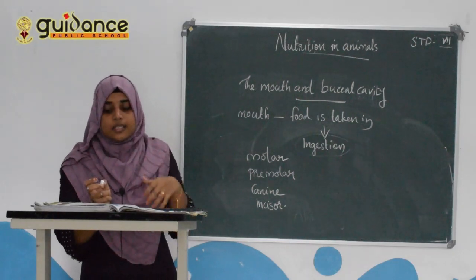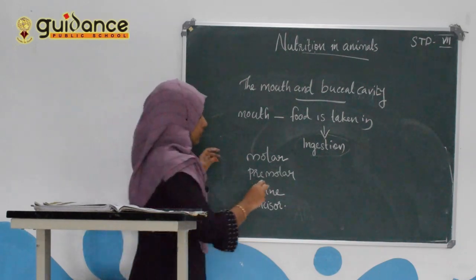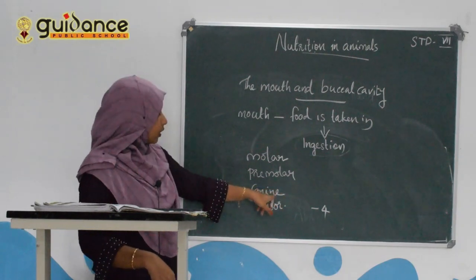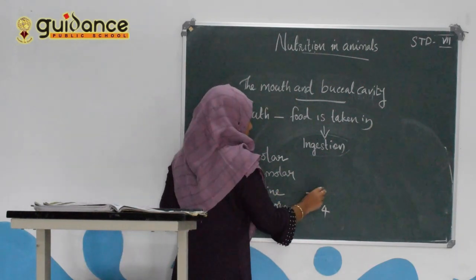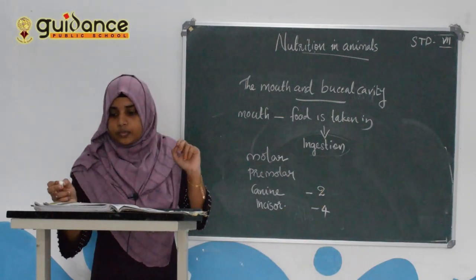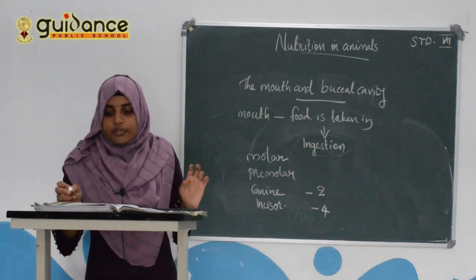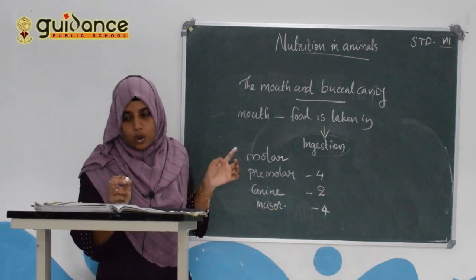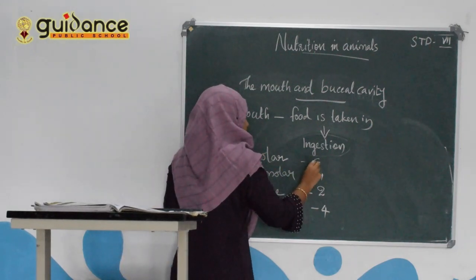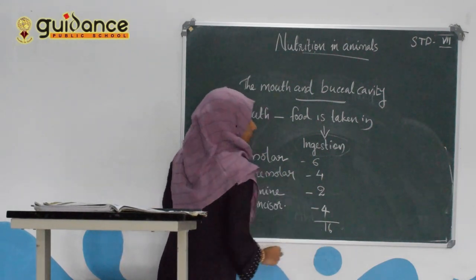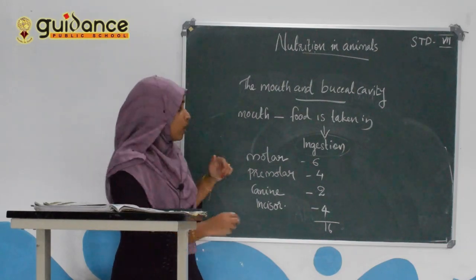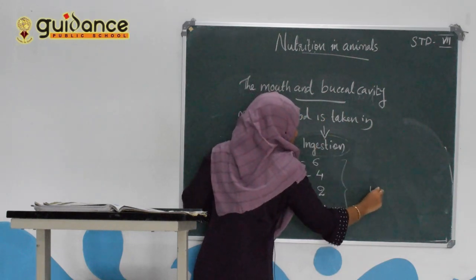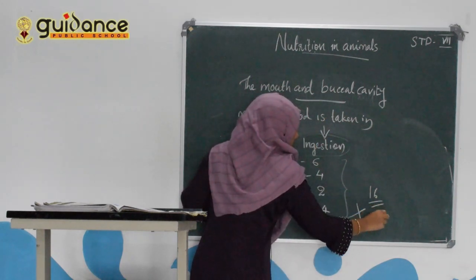The number of incisors in our lower jaw is 4, and the number of canines in the lower jaw is 2. Number of premolars is 4, and the number of molars is 6. So the total is 16 in our lower jaw, and the upper jaw always has the same numbers. So 16 plus 16, total 32.